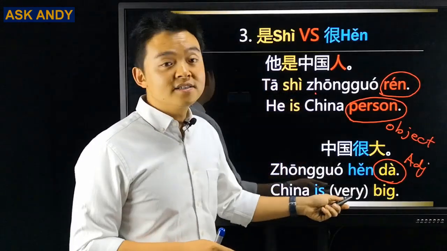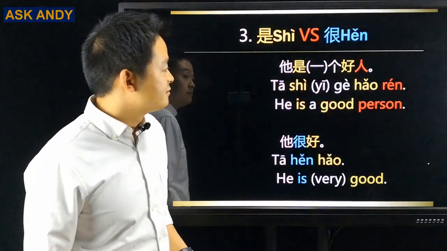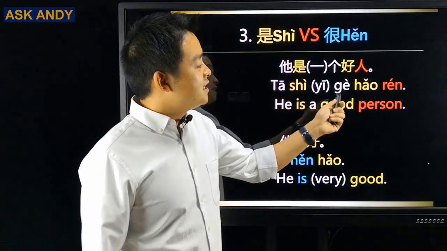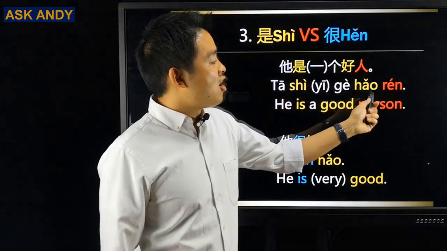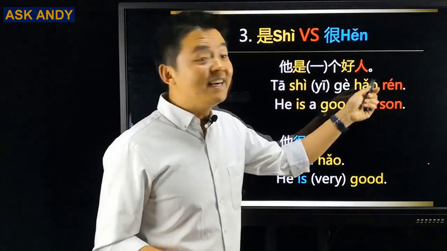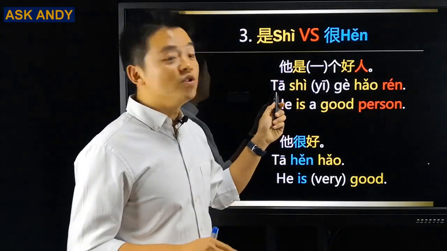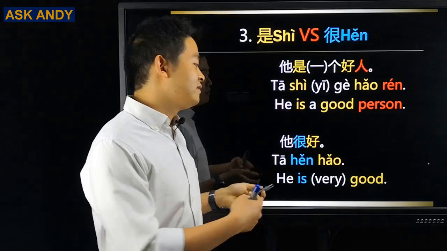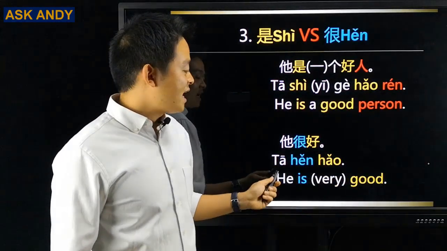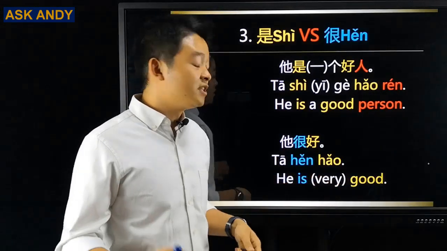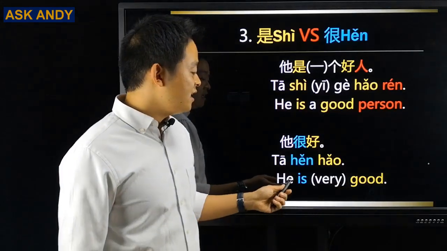The other is description. Let's see one more example. 他是一个好人. So we have 人 in the end. That's an object, so in this case we are going to use 是. And then what about the other example? 他很好. Literally, it is he very good. Actually, it is he is good.